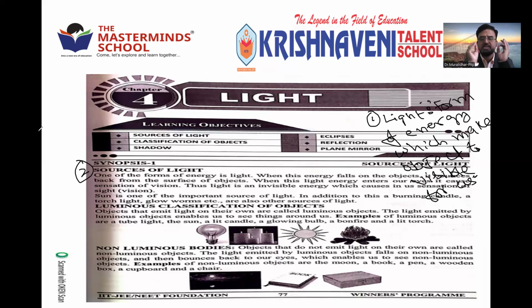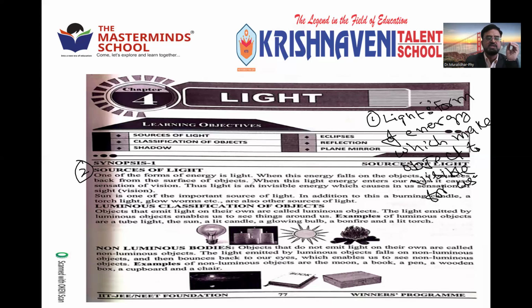So naturally, sun is the major source of light for us. Throughout the day, we can manage with the sun. But whenever night comes, we have to depend on the artificial source of light. Correct or not? So, in that we can see the sources.